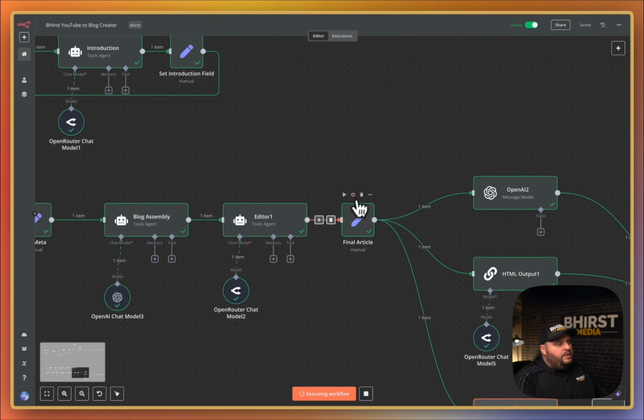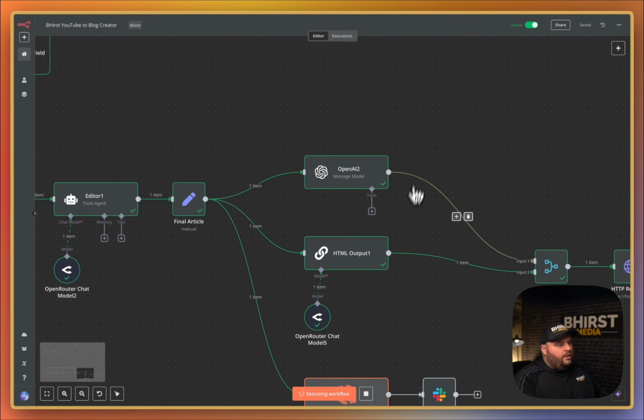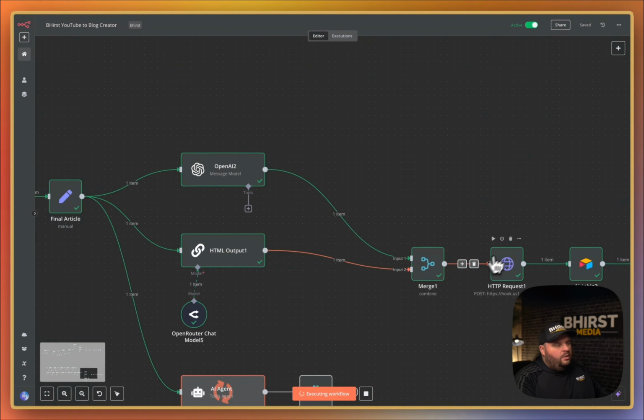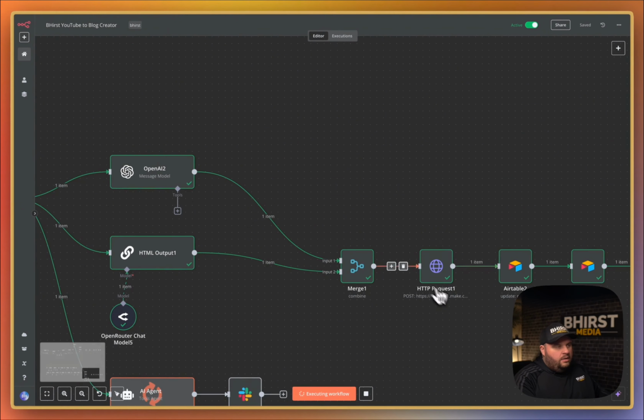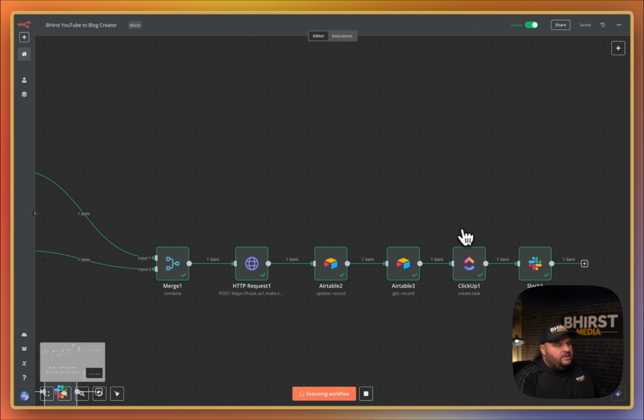And from there, we send a final article out to a couple different ones. We send one to grab the title from it and merge it down here. So we have the title of our document. And then we have everything created into an HTML output, which then gets sent to our Google Doc. Then we add that to our Airtable to update that record. And then we also add it into ClickUp for our team to post the blog post. And then we also send it to Slack so we know that it's been created.